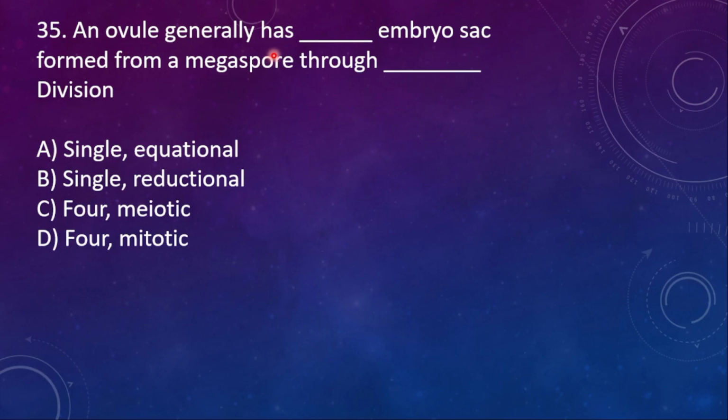An ovule generally has a dash embryo sac formed from a megaspore through dash division. Option A single, equational; B single, reduction; C four, meiotic; D four, mitotic. Here the right option is single embryo sac formed from a megaspore through equational division.